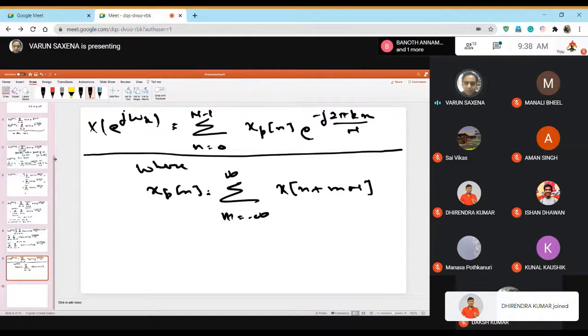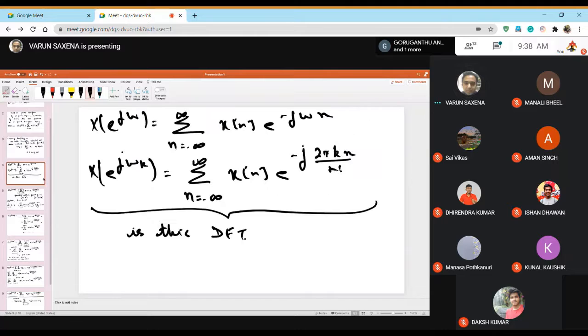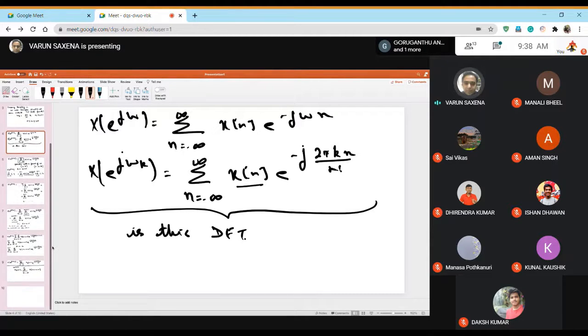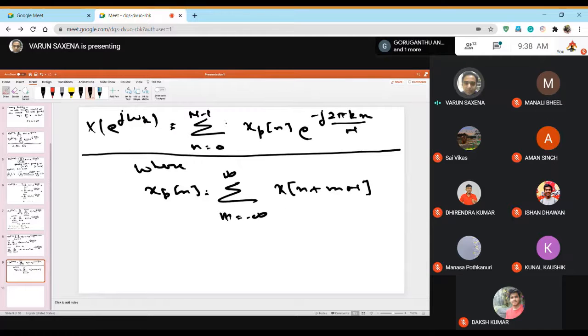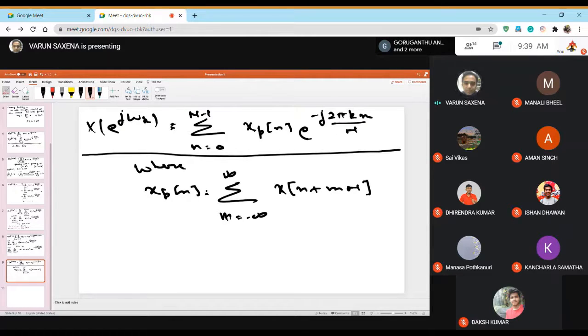If you look at its earlier definition, which I had given in the beginning, the sum was from n equal to minus infinity to infinity for x[n]. By all the manipulations that we have done, we get an expression from n equal to 0 to N minus 1. The exponential term remains the same. The signal which was inside, which was x[n], gets replaced by a signal which is x_p.